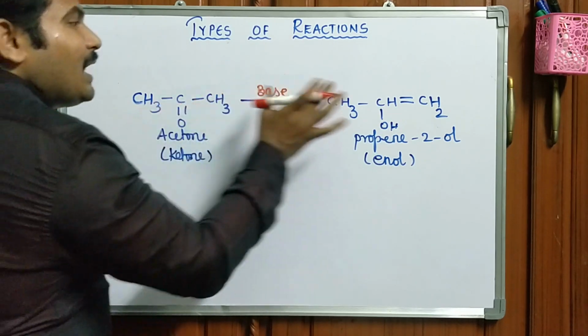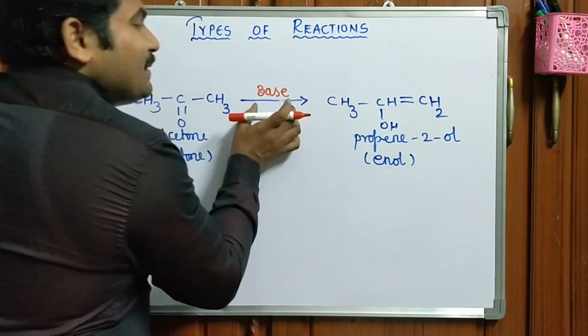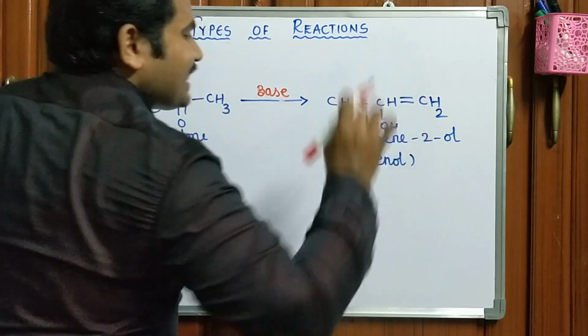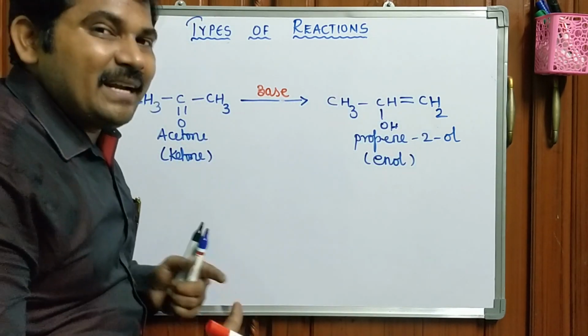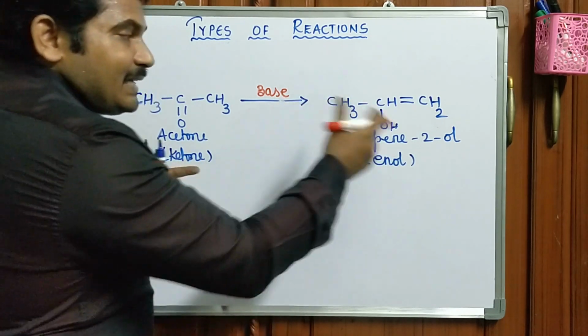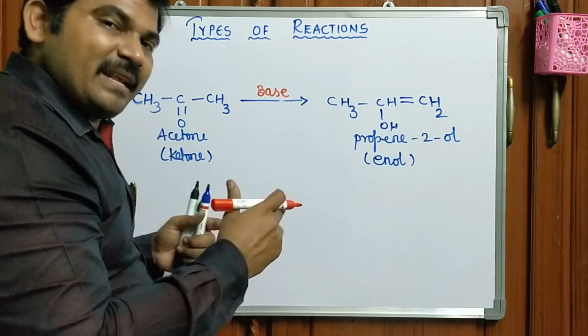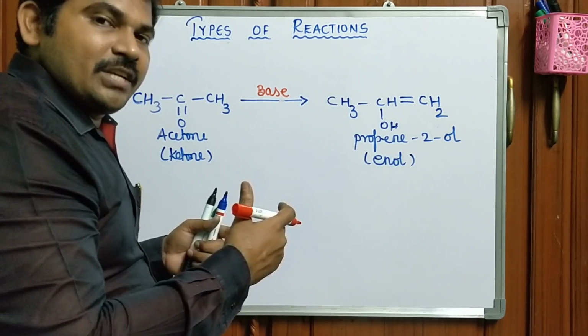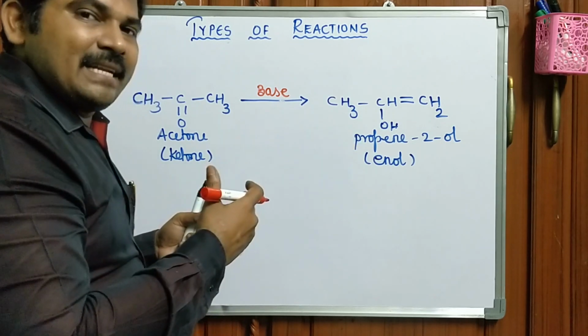Okay. So, a ketone undergoes enolization in the presence of base as a catalyst. These types of reactions are called rearrangement reactions. You can see this type of rearrangement in the name reactions called aldol condensation, crossed aldol condensation and Claisen condensation.